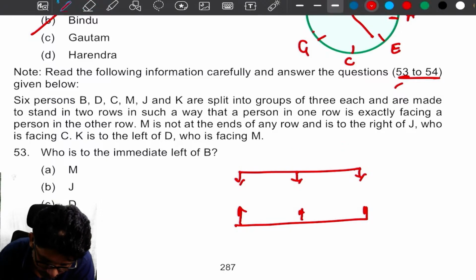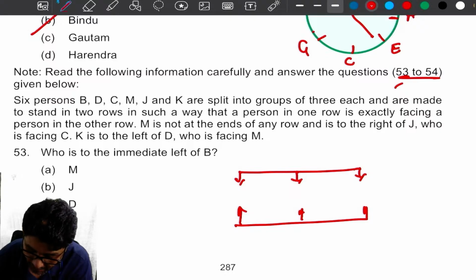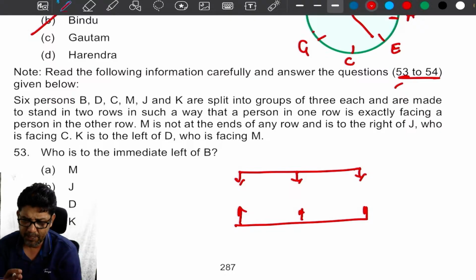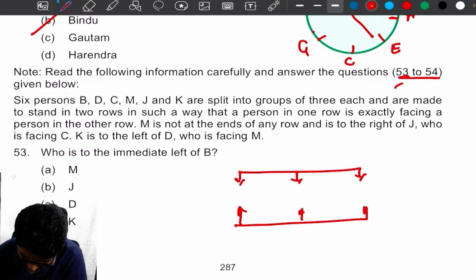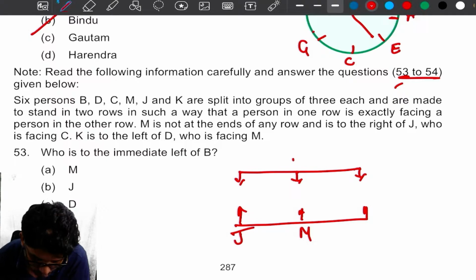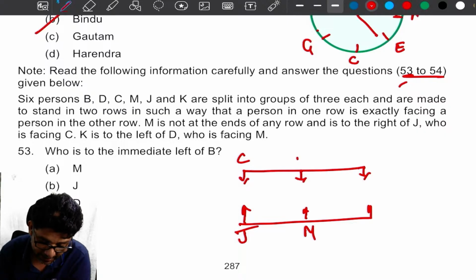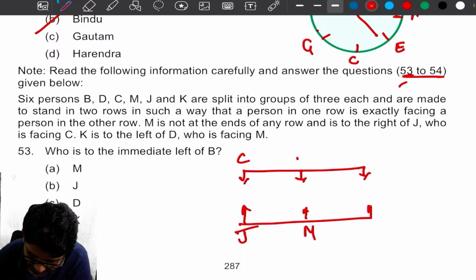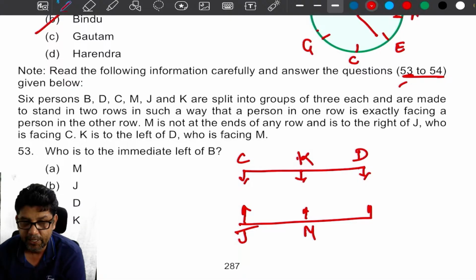Let me change the arrangement now. Once again, what is it? M is not at the ends of any row and is to the right of J. M is right of J. So if M is here, for example, definitely J is here. Next, who is facing C? So J is facing C for sure. K is to the left of D. K is left of D, my dear, of course, south side.